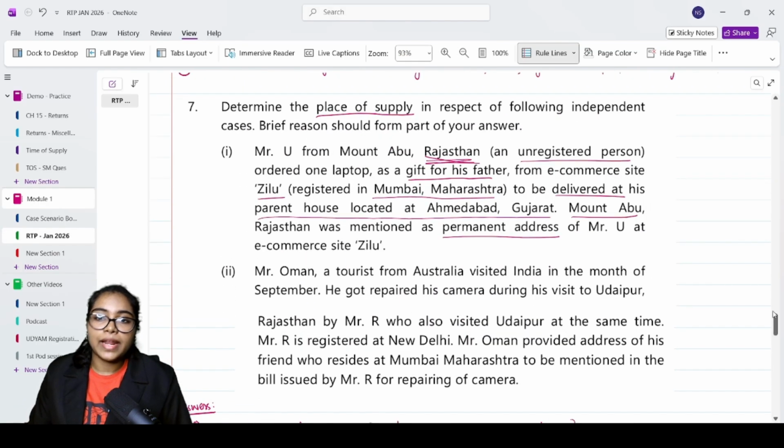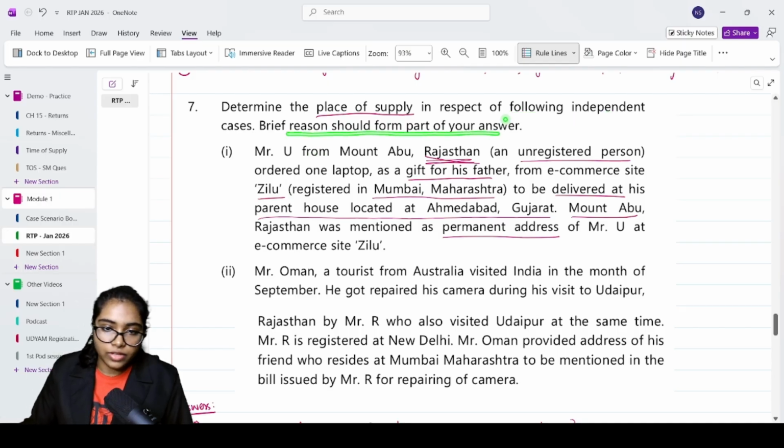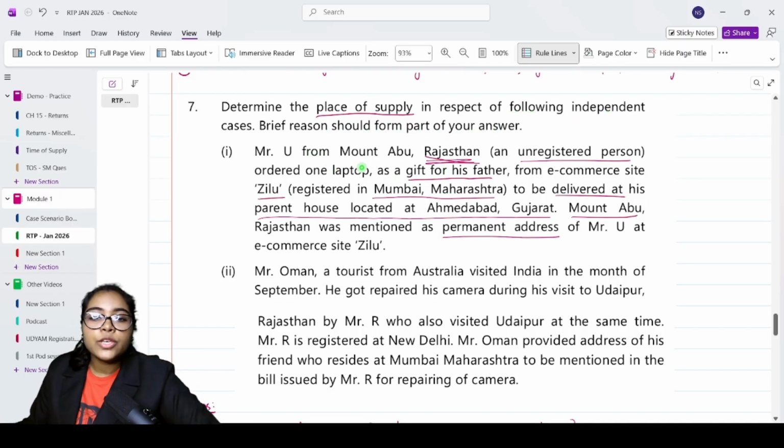Determine the place of supply in respect of the following independent cases. A brief reason should form part of your answer. Mr. U from Mount Abu, Rajasthan, an unregistered person, ordered one laptop as a gift for his father from e-commerce site Zilu, registered in Mumbai, Maharashtra, to be delivered at his parent house located in Gujarat.